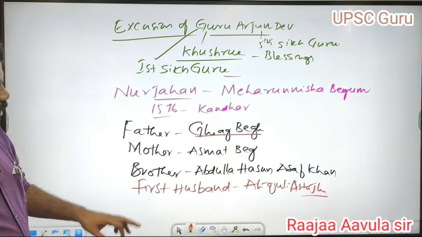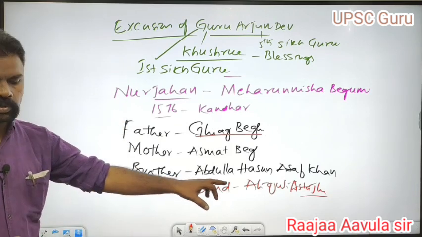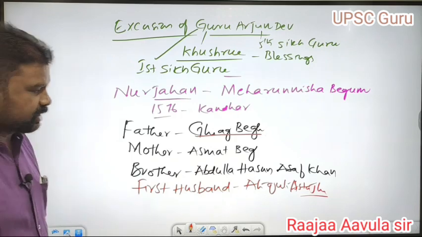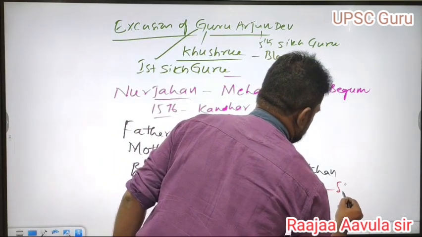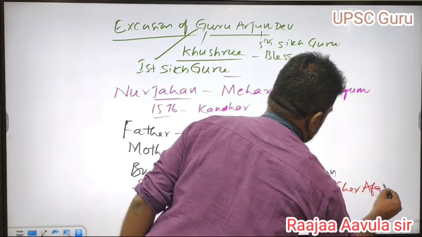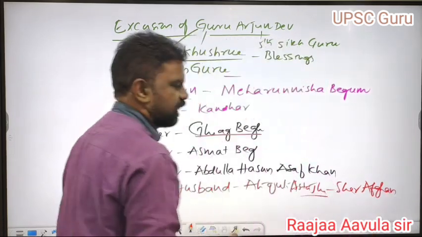Akbar arranged the marriage of Nur Jahan with Ali Kuli Azdazlu. This Ali Kuli Azdazlu got the title Sher Afghan because he killed Afghans. The title was given by Jahangir.